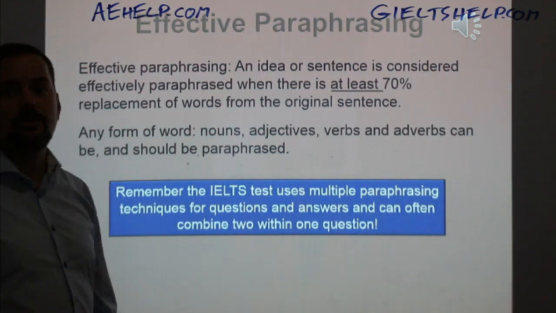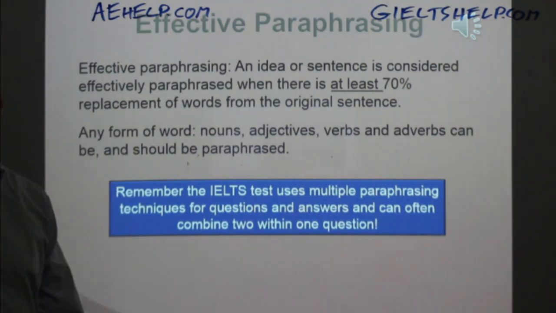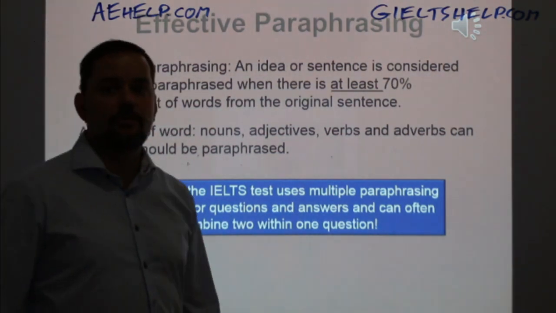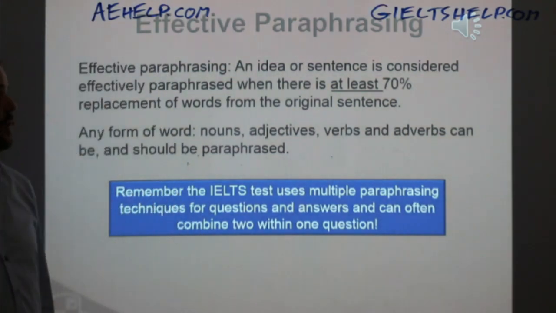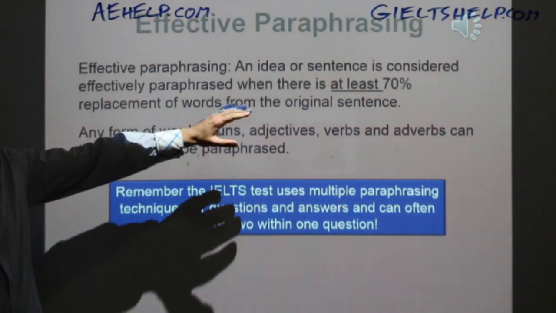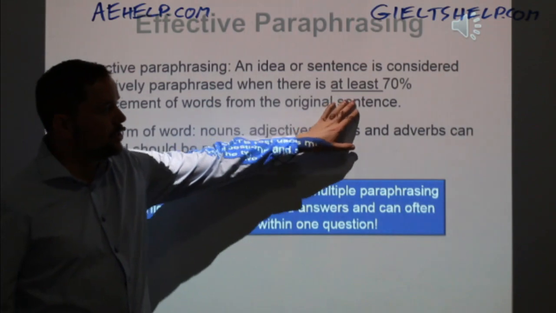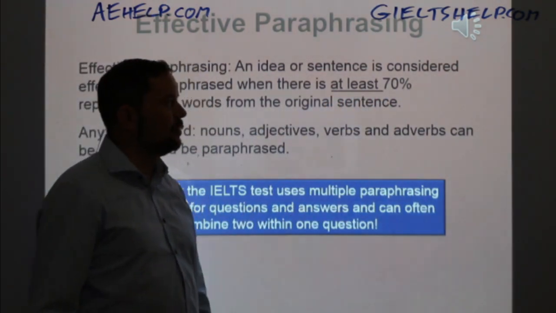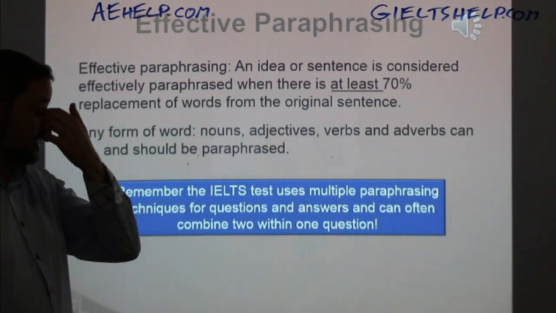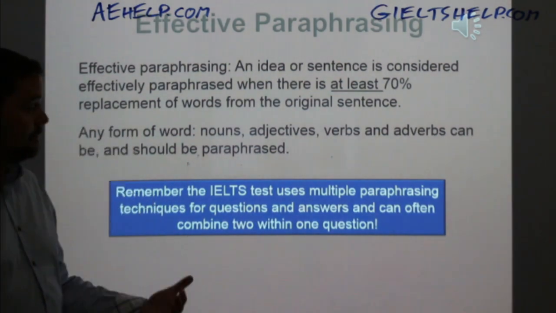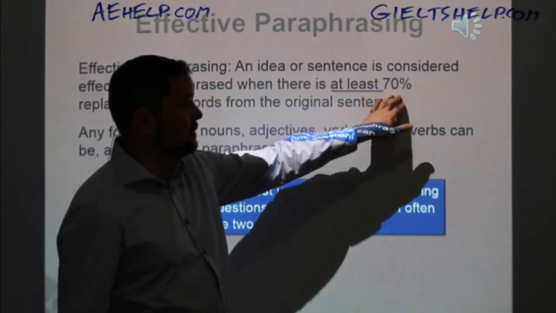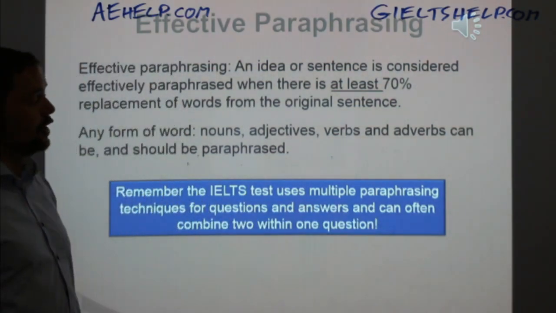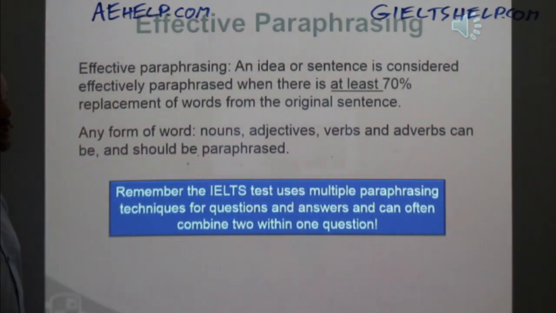And thank you, Marina and Swati, Juna and Jobert, for confirming that it's clear what I'm talking about. So again, effective paraphrasing, your goal is 70% replacement. It's okay if in the start you're only doing 30-40%, but as you get better and better, you want to look for 70% minimum. You're increasing your vocabulary, of course, when you're doing this.